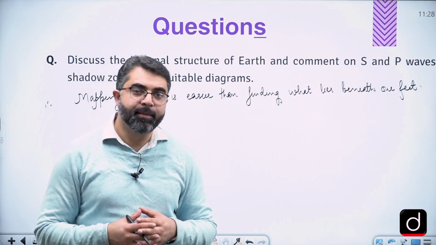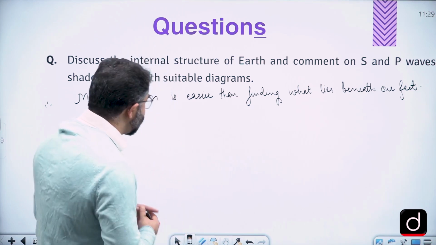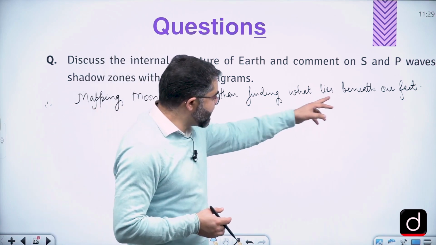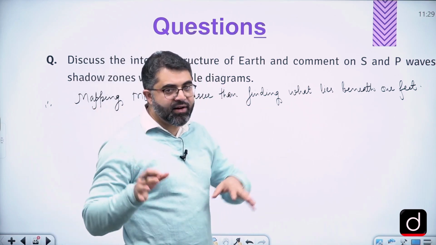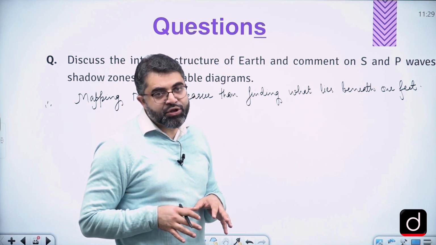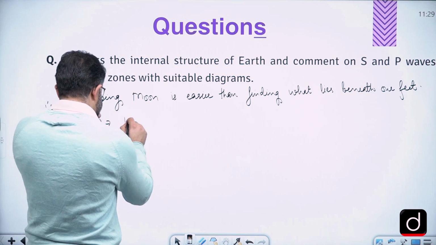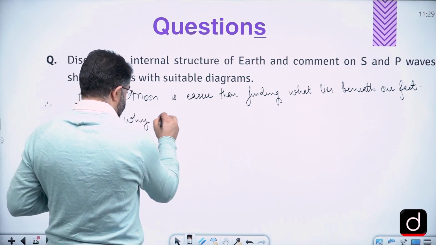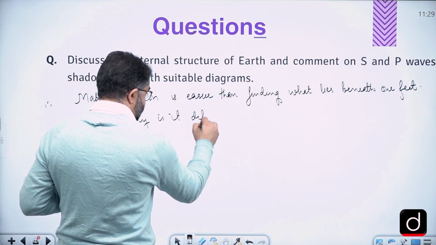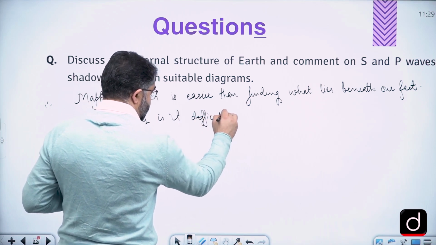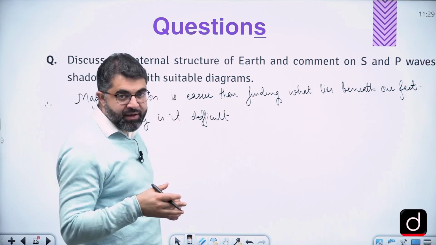Now the question is, why is it so difficult? Mapping moon is easier than finding what lies beneath our feet. What are we supposed to know to answer this question? First is, why is it difficult? That is the first question. That is first we need to write.